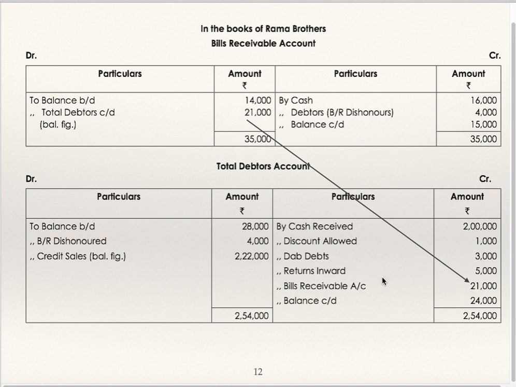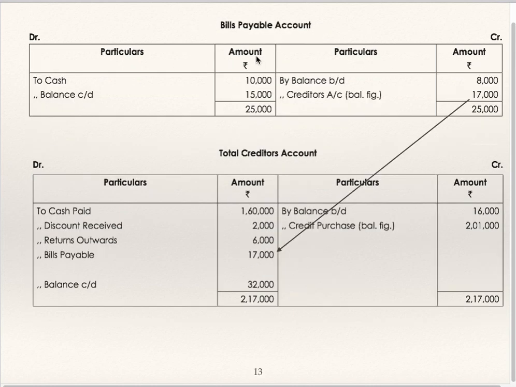See debtors account, opening balance, closing balance is given. Bills receivable dishonored, cash received, discount allowed, bad debts, return inward. This bills receivable we have got from the bills receivable account. Balance carried down is given. So credit sales is the balancing figure.